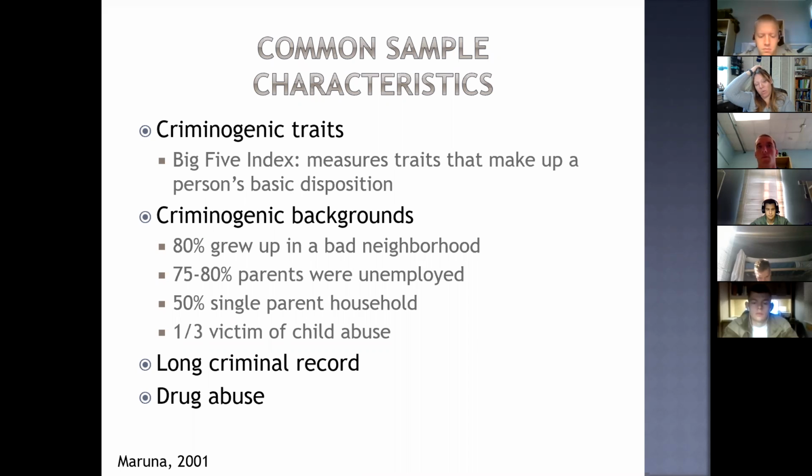Regarding drug abuse, almost every single participant had some experience with drug abuse. 93% of the D sisters and 95% of the Per sisters admitted to regular drug use at some point in their life. And 2/3 of both groups said that at some point they had been addicted or dependent on alcohol and drugs. So, what we're seeing here is that the facts of these people's lives, whether they were persistent in criminal activity or were able to desist from crime, the facts look the same.